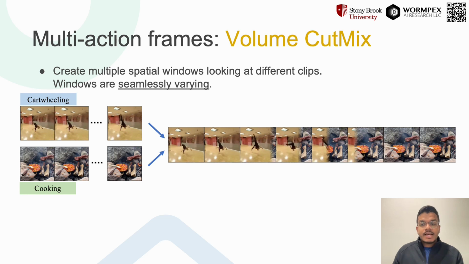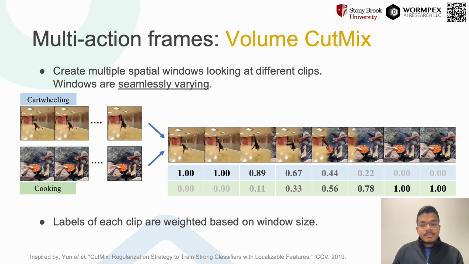And similar to volume mix-up, the overlapping regions will contain 2 actions, the labels of which are weighted by the corresponding percentage area of each window. To summarize, we introduce action boundaries through volume freeze, multi-action frames through volume mix-up and volume cut mix.